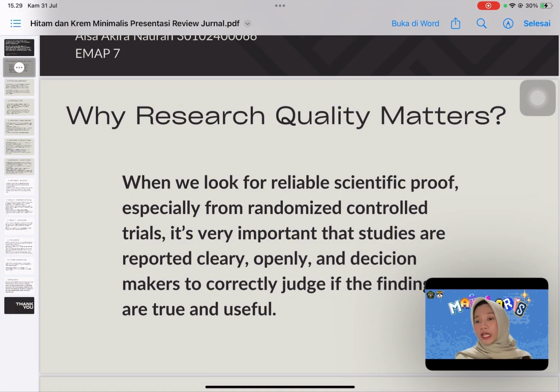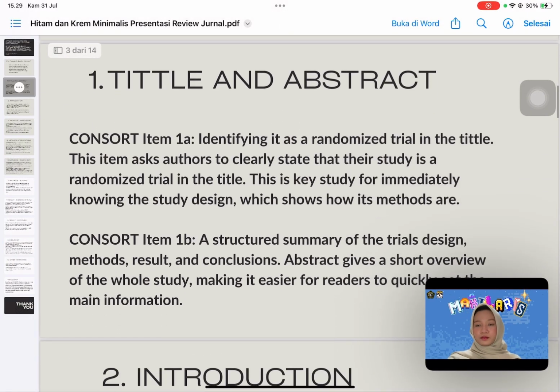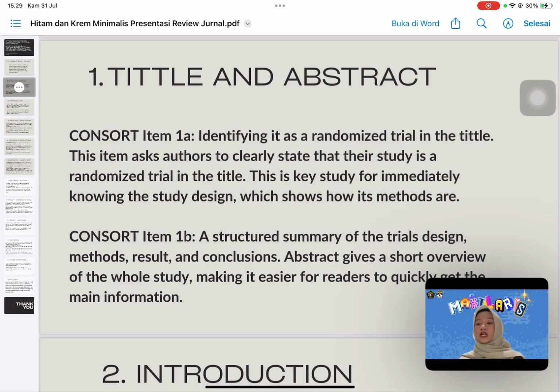Why does research quality matter? When we look for reliable scientific proof, especially from randomized controlled trials, it's very important that studies are reported clearly and openly, so decision makers can correctly judge if the findings are true and useful.